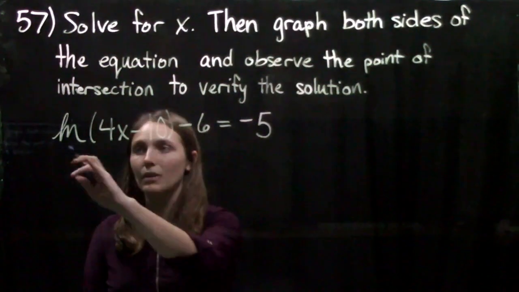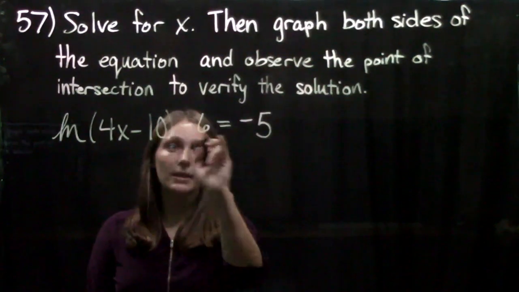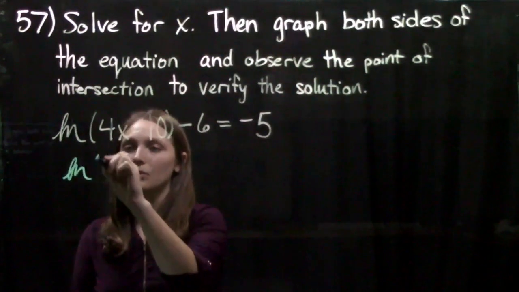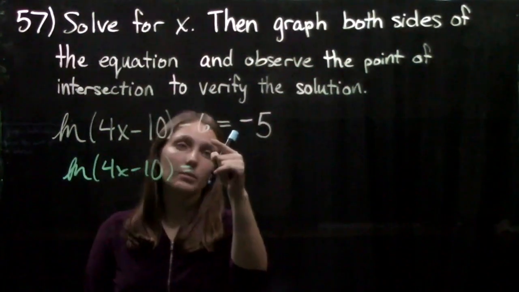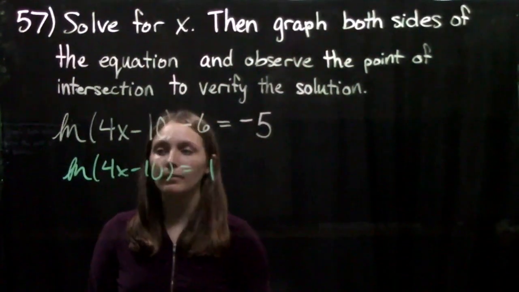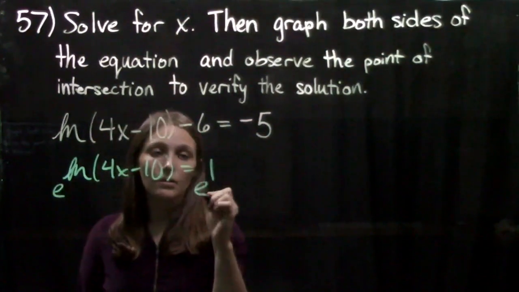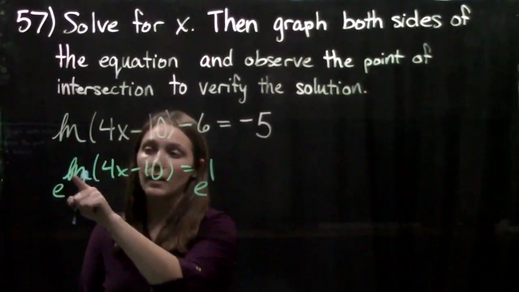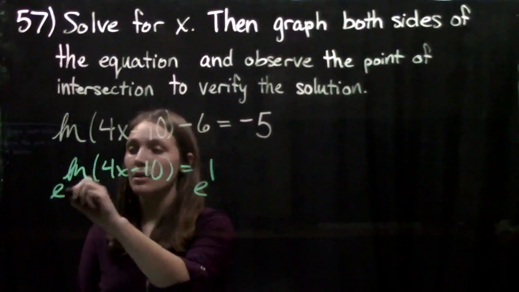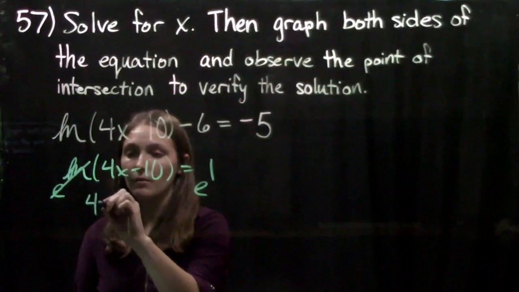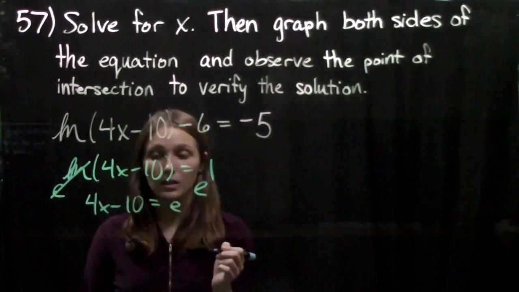So we notice we have a natural log here, so what we want to do is isolate that natural log. So we'll add 6 to both sides, and we'll get the natural log of 4x minus 10 equals plus 6, 1. Next, we're going to put both sides to the power of e, so we'll have e to the natural log, and that's to cancel out the natural log since e and natural log undo each other. So those will cancel out, and we'll get 4x minus 10 equals e to the first, or just e.